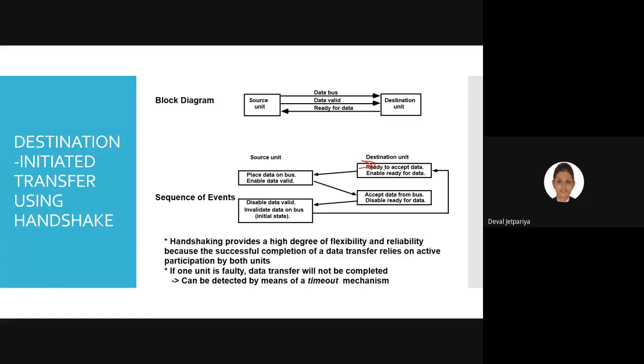So first it sends the signal ready to accept the data, as well as it enables this ready for data line. Once this signal is fetched by the source from the destination, the source will plan to send the data. Till that time, the source will not send anything towards the destination, right?